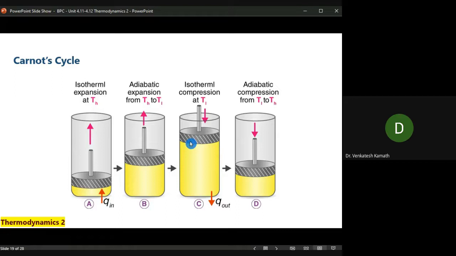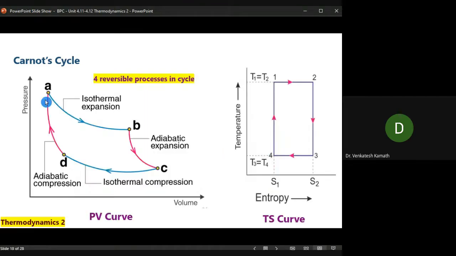Then isothermal compression, it will compress downward up to a certain point here. While doing that, it will lose some amount of energy. Q is lost to the surrounding. Okay. Then it will come back to its normal position adiabatically. At that point of time, the temperature of the system comes back to its original state and no heat is lost to the surrounding or absorbed from the surrounding. This is what happens in the process. These 4 are representations of these 4 points, or the path, in other words.